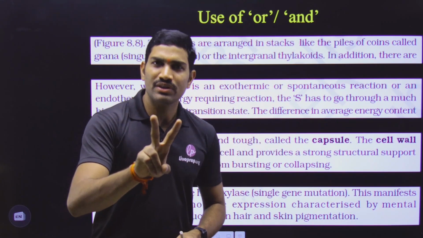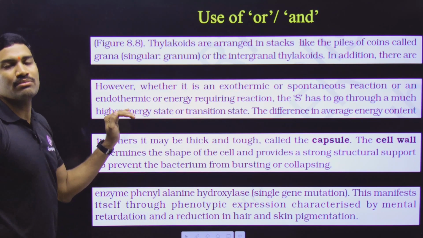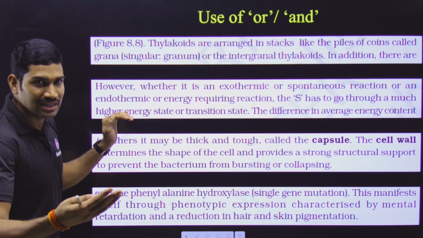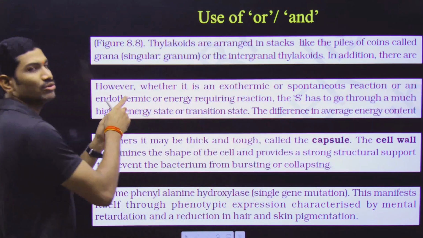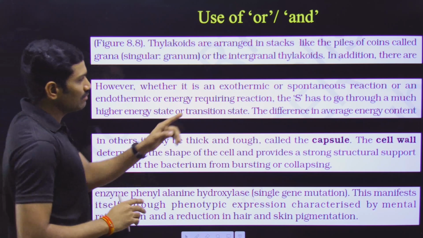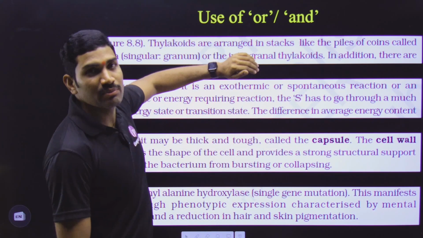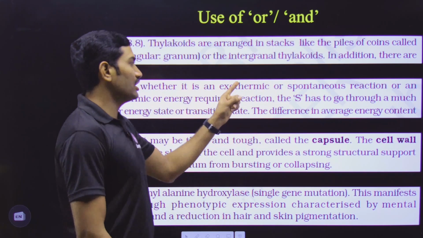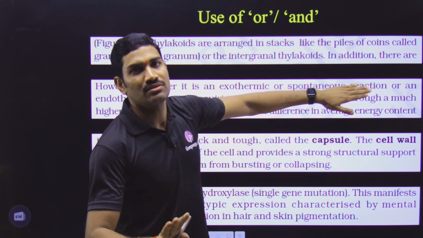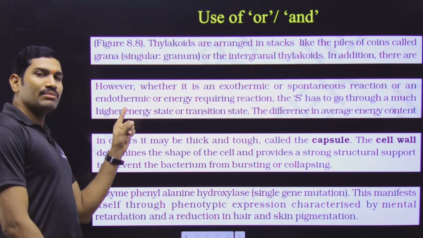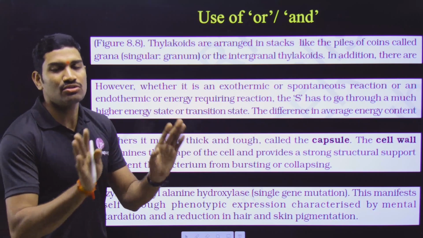What are these two types of reactions? One is exothermic reaction and the other one is endothermic reaction. So the reaction can occur either as exothermic or endothermic. This is what they are saying. Now what about this one more sentence here? For exothermic they are giving another name. What is that another name? Exothermic reaction is also called a spontaneous reaction, and endothermic reaction is also called energy requiring because it needs energy. This is what they are saying.